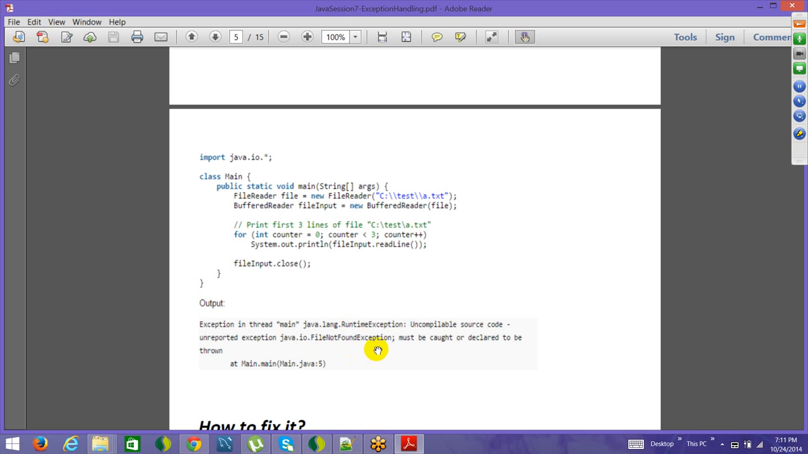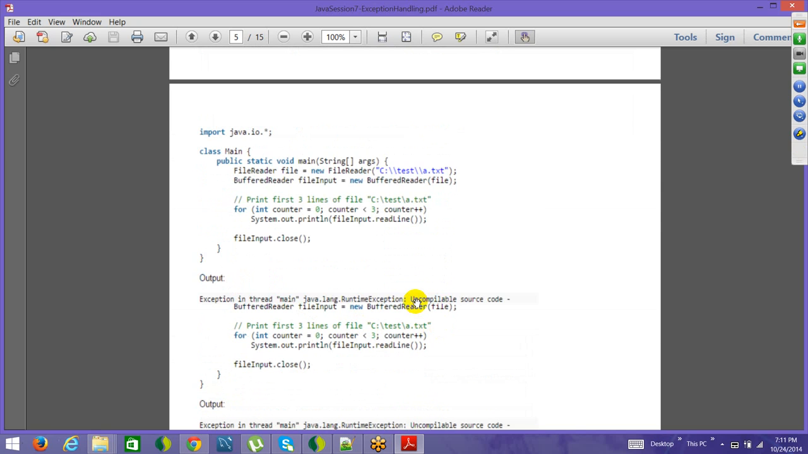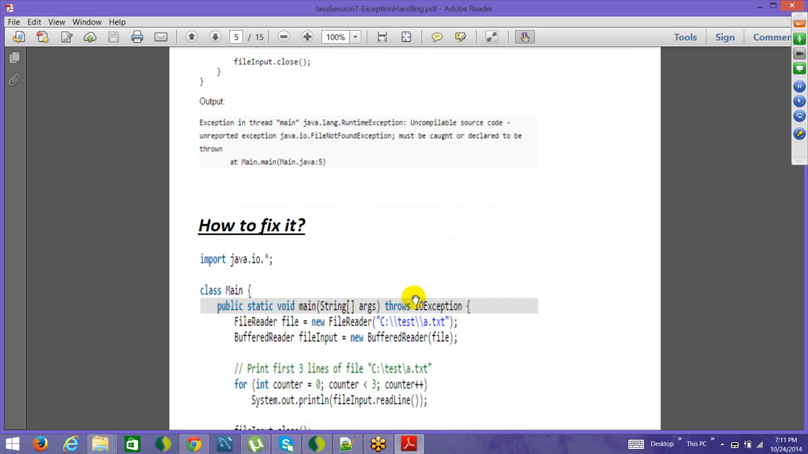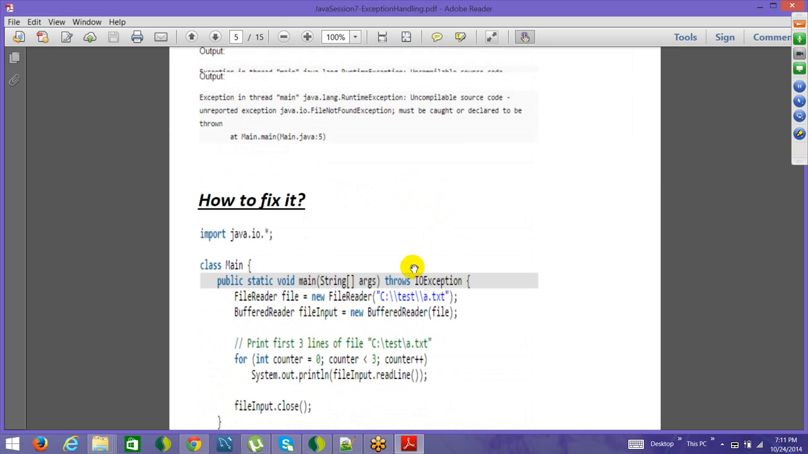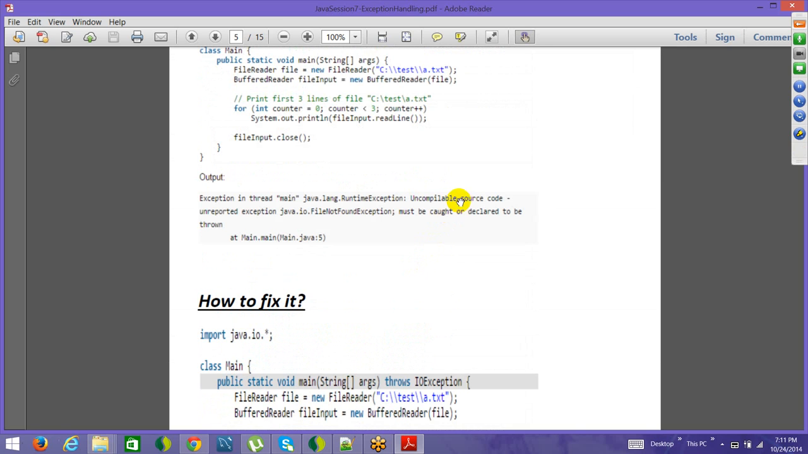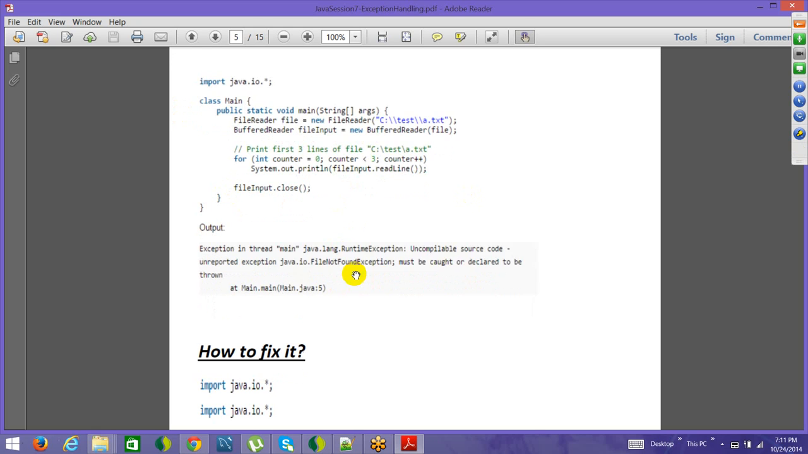Now this is something which is an example of checked exception, but the thing is that this becomes checked if you do it in this way. See, throws IO exception, right? So here if you throws, this is checked exception because, see, it says that it's uncompilable source code. It's an uncompilable source code because the file not found exception was not thrown as such. So that's why this program might not be compilable in the first place.